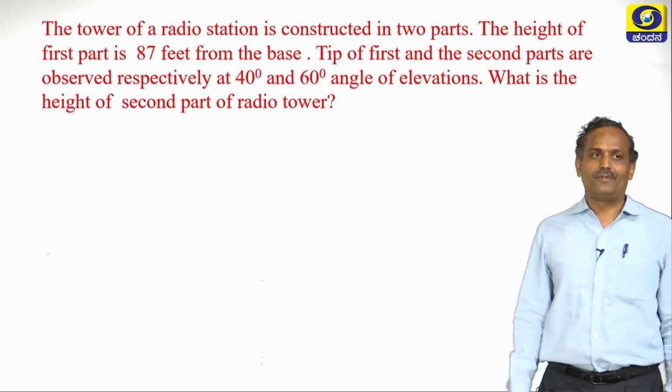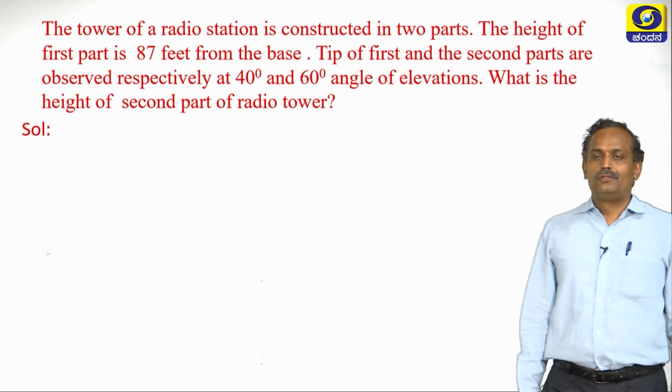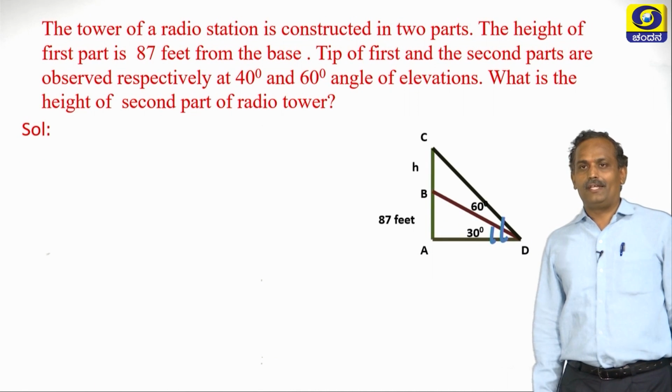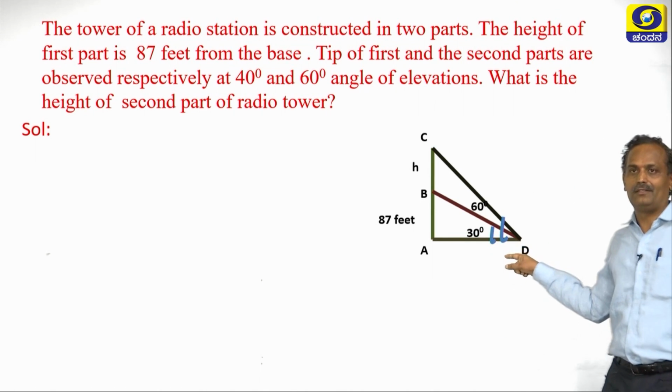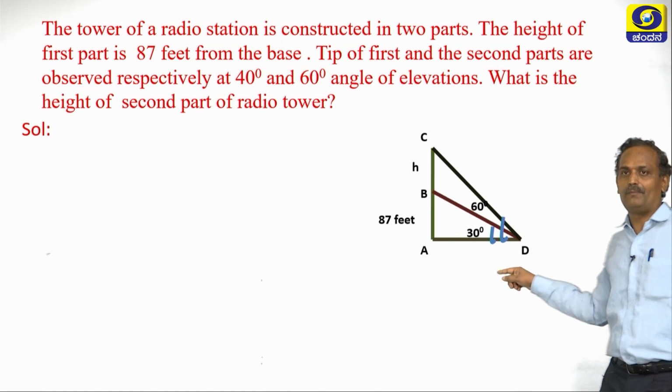So a radio tower is there. Draw the ray diagram. A radio tower AC is there and the observer is at D, he is observing the radio tower AC from D.